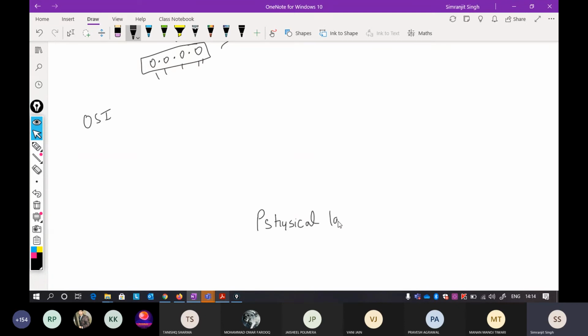The first layer is your physical layer. Second layer is your data link layer. Third layer is your network layer. Transport layer.